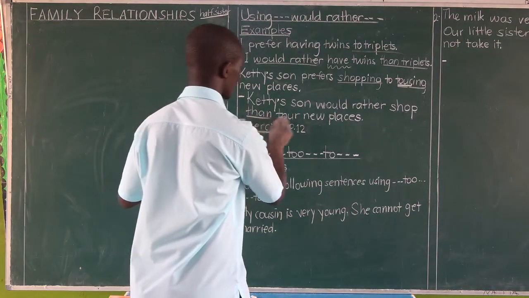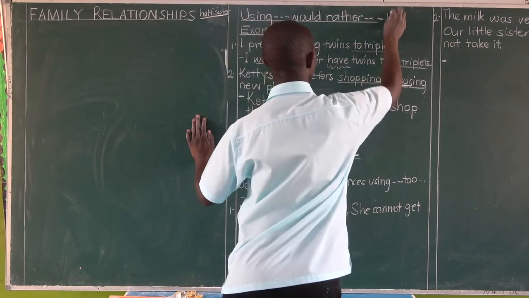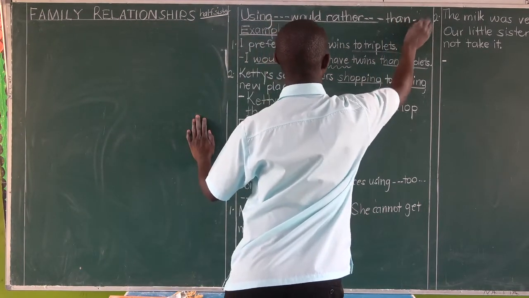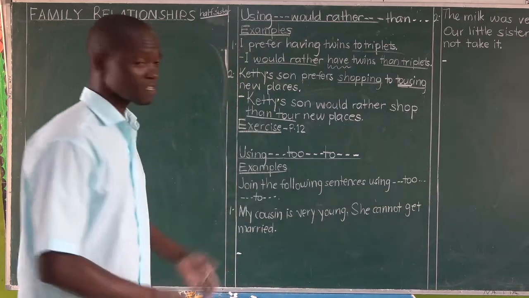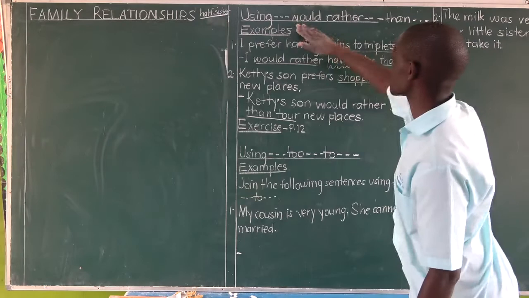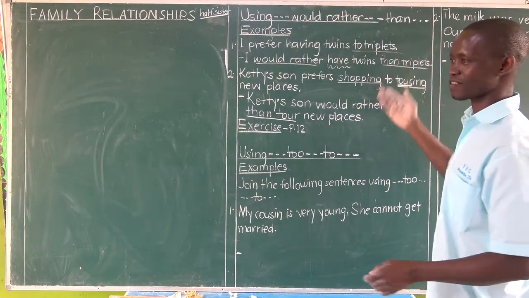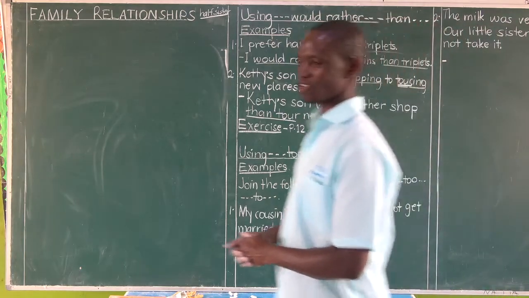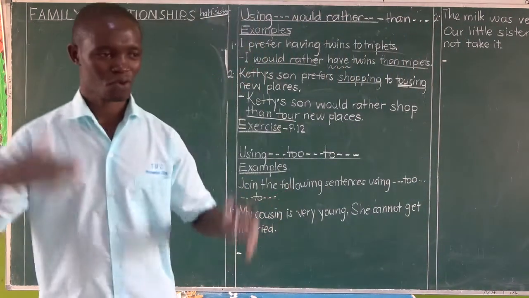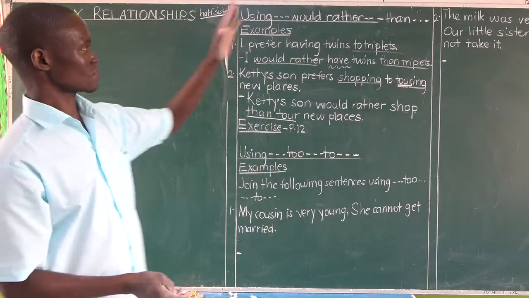We need a than this side to complete our structure. But our questions are normally said like this: rewrite the sentences below using would rather. Then they hide it. Hiding it means it's you to find out what to use. Teacher is cheating for you, as if he's telling you the best way to approach that kind of question.